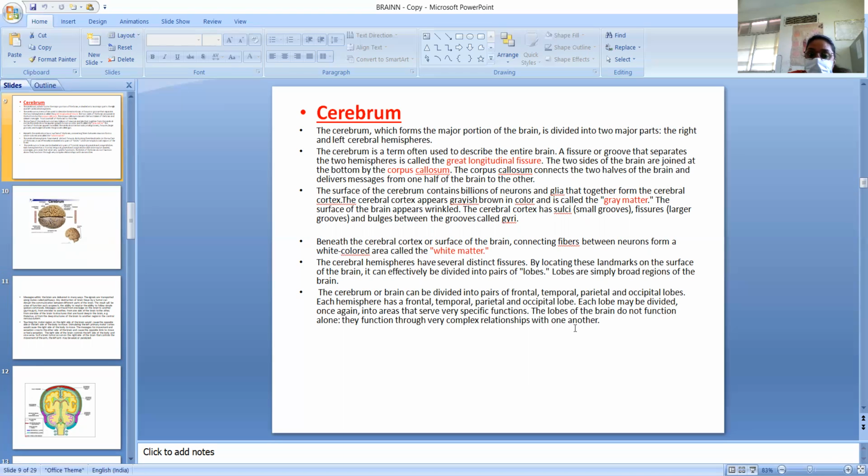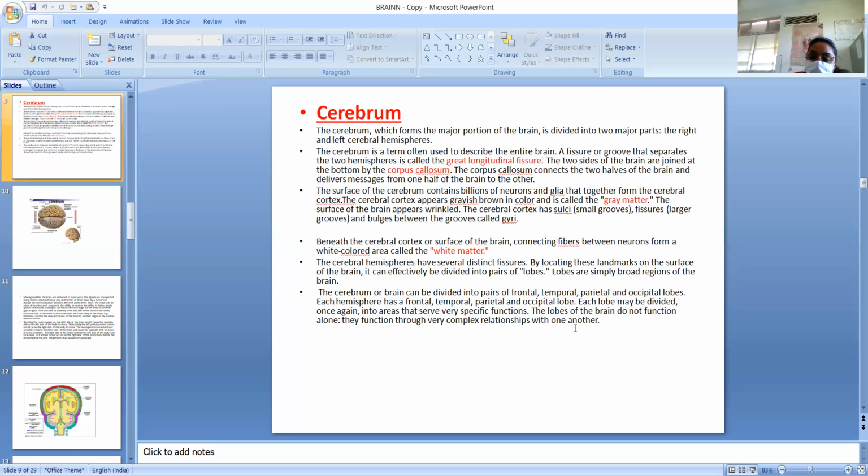The surface of the brain appears wrinkled. The cerebral cortex has sulci, fissures, and the bulges between the grooves called gyri. Large grooves are called fissures, small grooves are called sulci, and the bulges are called gyri. Beneath the cortex, connecting fibers between neurons form a white colored area that is called white matter.